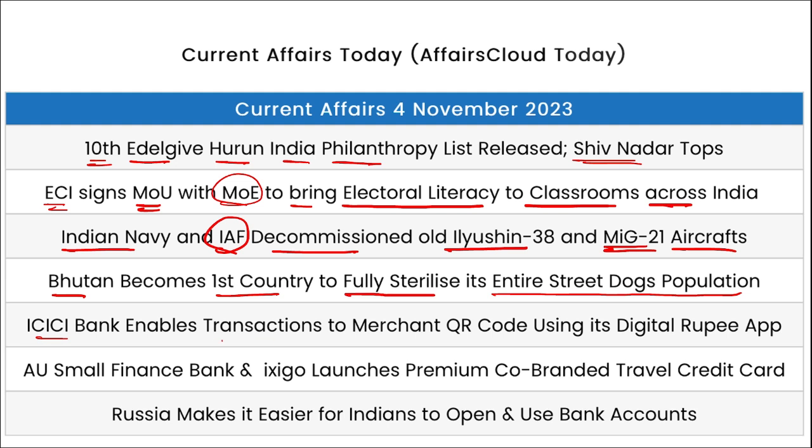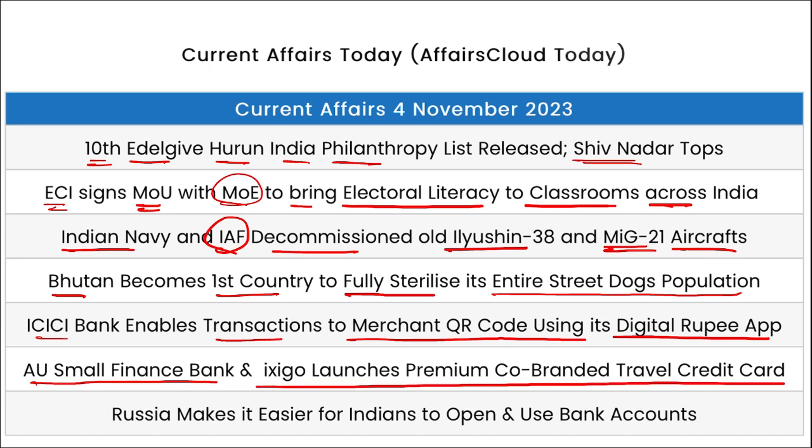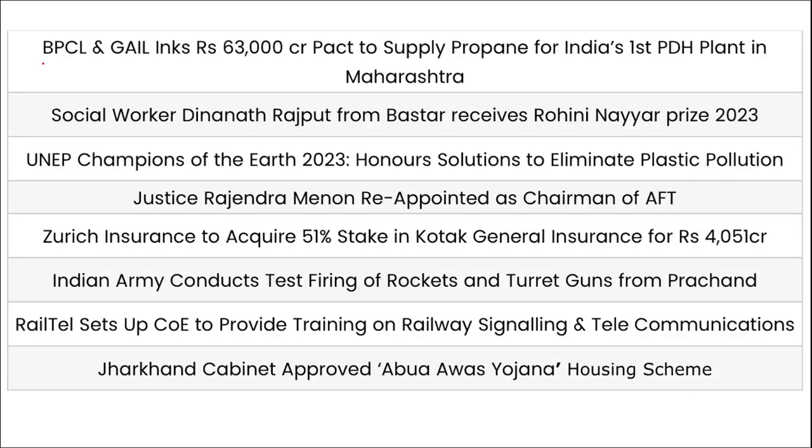ICICI Bank enabled transactions to merchants' QR codes using their digital rupee app. AU Small Finance Bank and Ixigo have launched a premium co-branded travel credit card. Then Russia made it easier for Indians to open and use bank accounts. In Russia, BPCL and GAIL have signed a 63,000 crore rupees pact to supply propane for India's first PDH